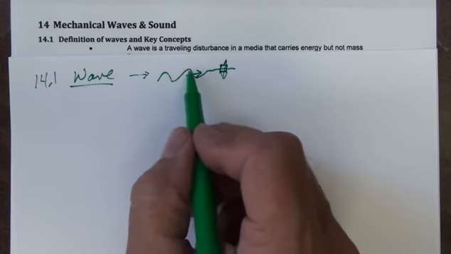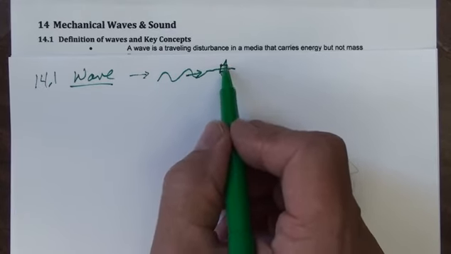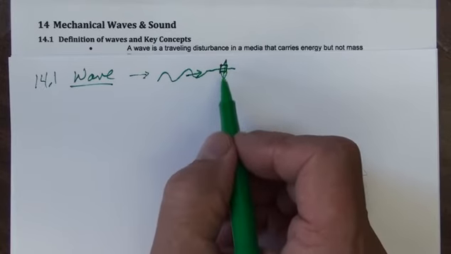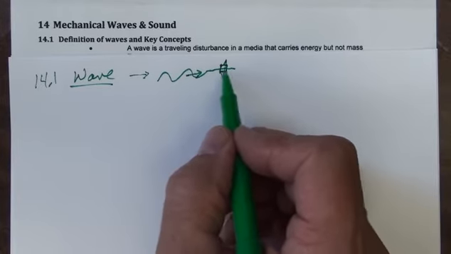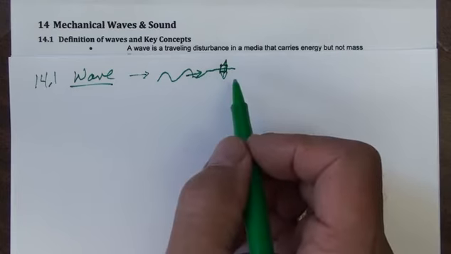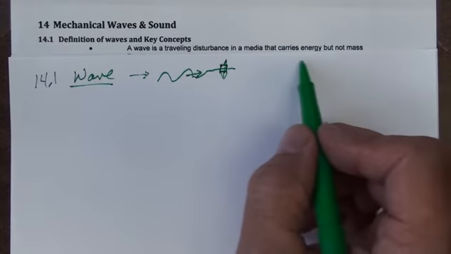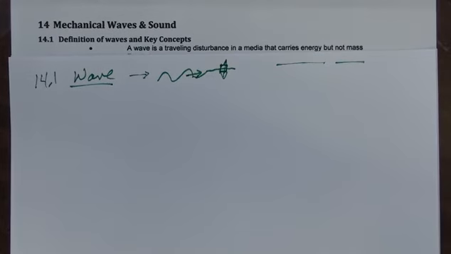Therefore, the wave is transferring energy because the float wasn't moving. Now it oscillates up and down, and so does the boat. So energy has been brought to this point, but the mass is not being moved. Otherwise, we'd see the float and the boat move along with the wave, and that does not happen. So the critical thing is it carries energy, but does not carry mass.